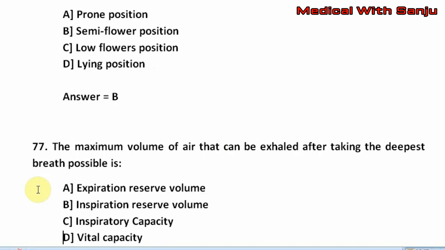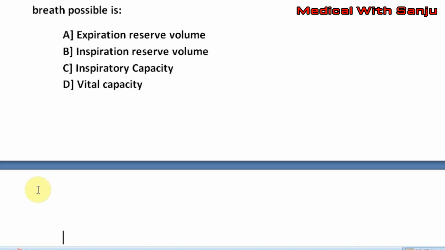Question number 77. The maximum volume of air that can be exhaled after taking the deepest breath possible is option A, expiration reserve volume. Option B, inspiration reserve volume. Option C, inspiratory capacity. Option D, vital capacity. The right answer is option D, that is vital capacity.